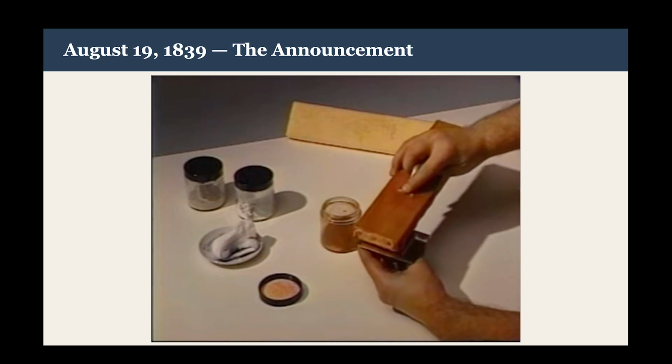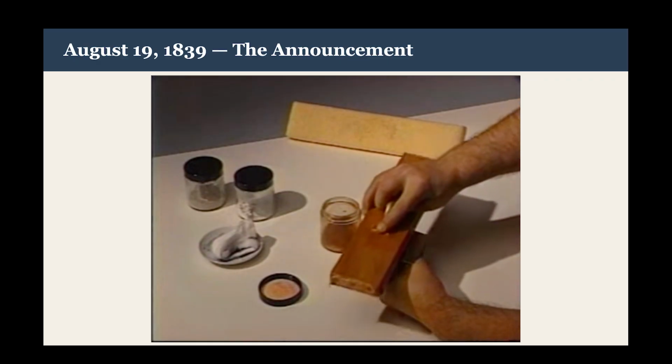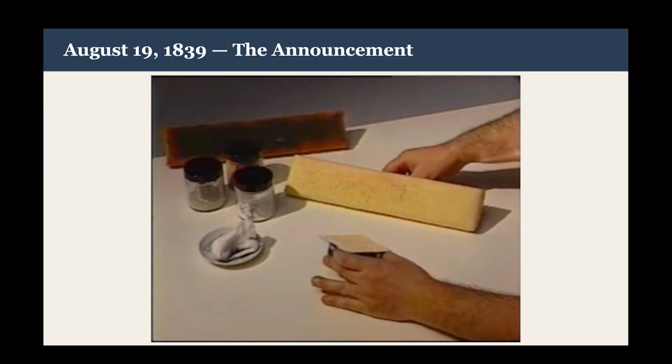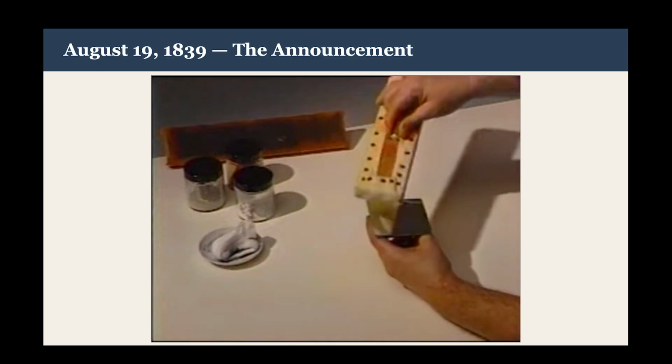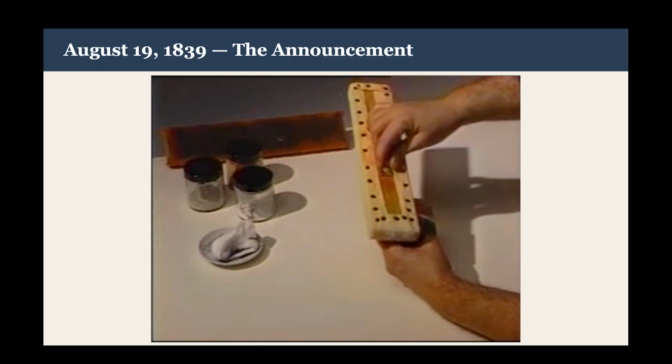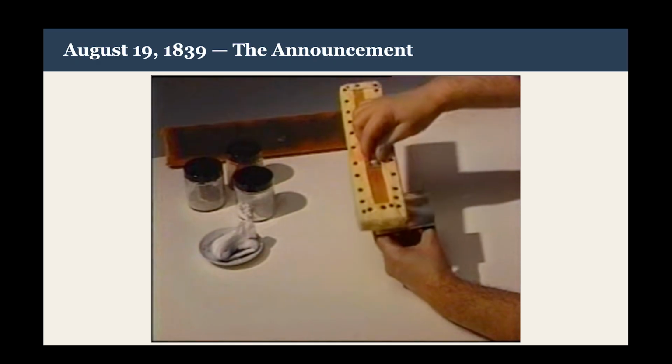Polishing the plate in the same direction improves viewing of the highly reflective surface. The plate is then buffed a second time with a clean padded stick in order to increase its reflectivity. It is now ready to be made light sensitive.